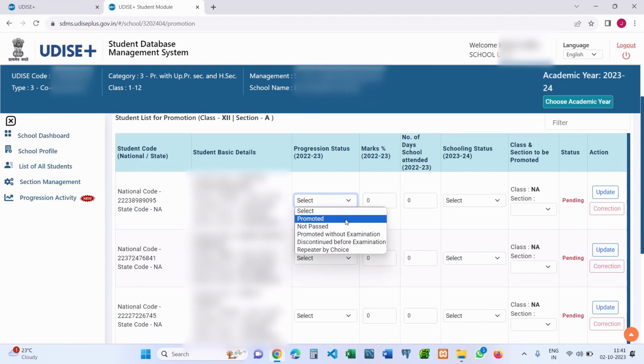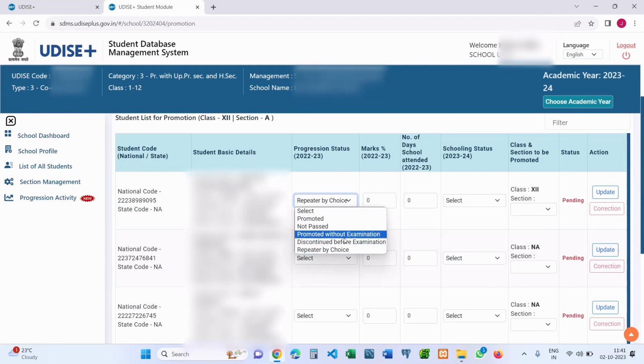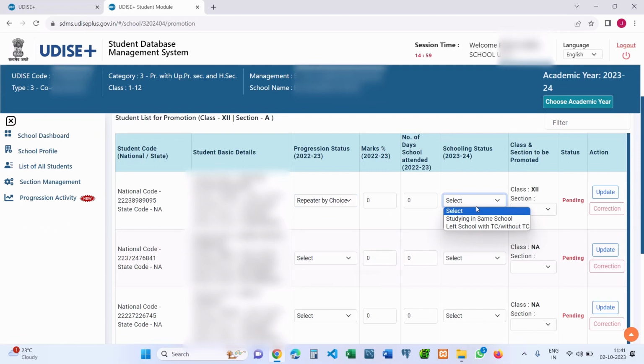In the exit class, if the information is promoted, promoted without examination, or discontinue, then with these options the student will automatically be moved to the Dropbox, because in the exit class any student proceeding to the next level will be moved to the Dropbox, as there is no other succeeding class in this particular school. So the exit class is 12, and automatically this student will be moved to the Dropbox.